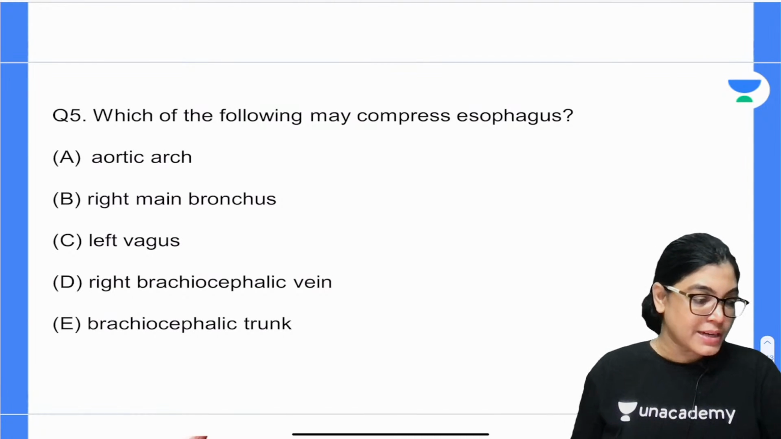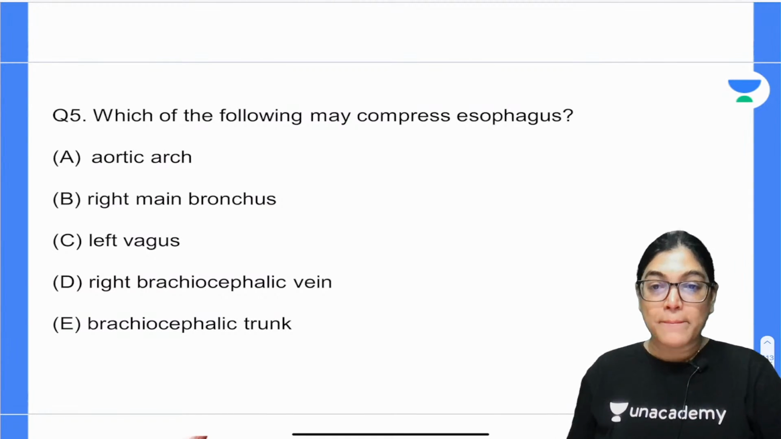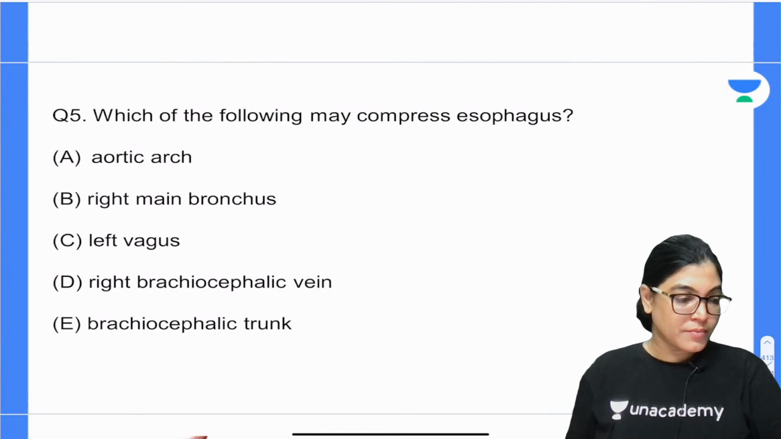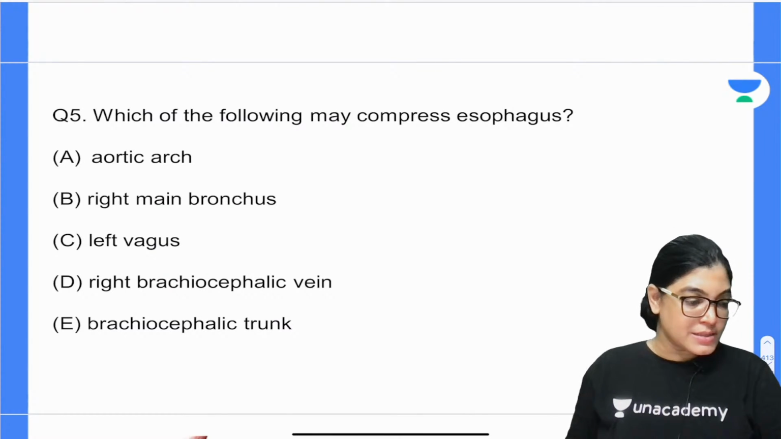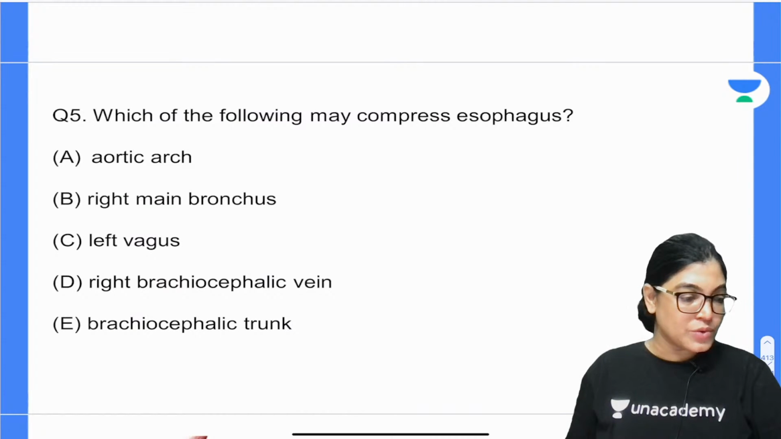Question number 5, mark the correct answer. Which of the following may compress the esophagus? We have got five options and you have to mark the correct answer. So your time starts now. Mednair has given his answer. What about others?